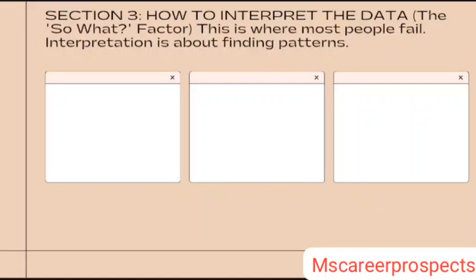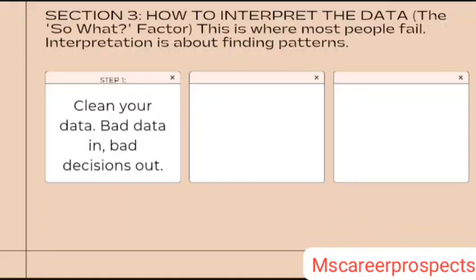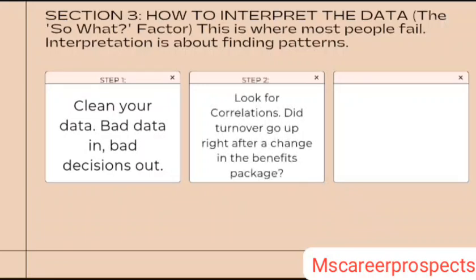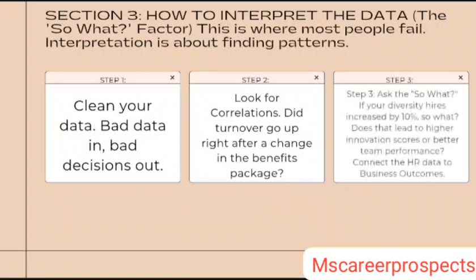Section 3, how to interpret the data, the so what factor. This is where most people fail. Interpretation is about finding patterns. Step 1, clean your data. Bad data in, bad decisions out. Step 2, look for correlations. Did turnover go up right after a change in the benefits package? Step 3, ask the so what.